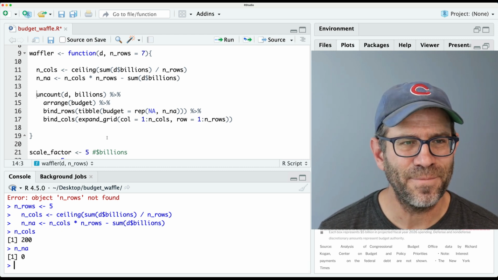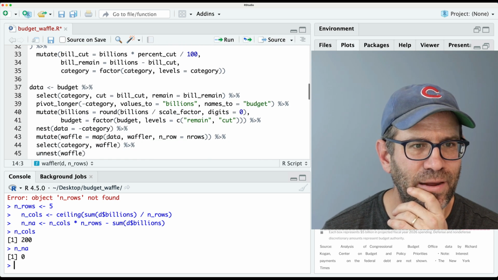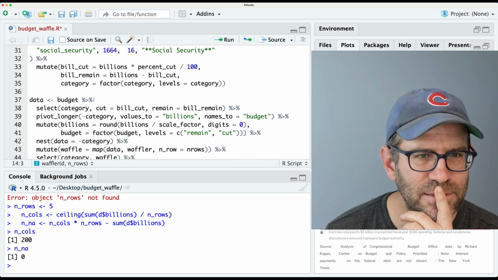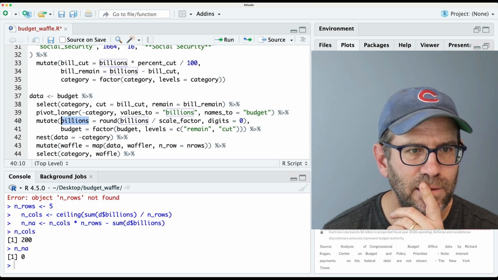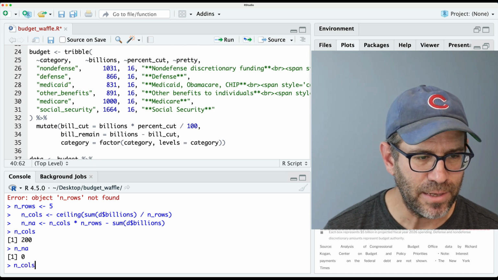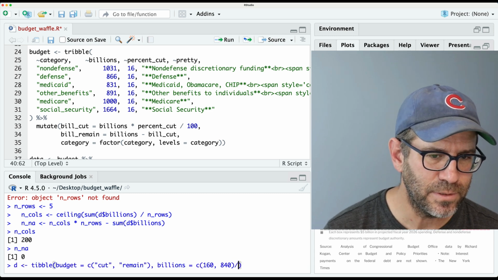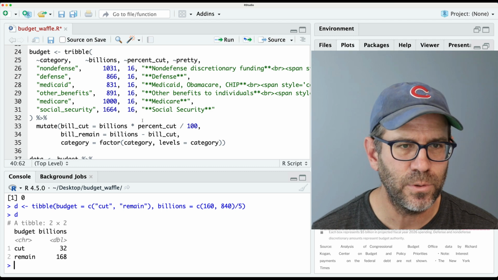And I think that's wrong because I don't think that divided by the 5 to get the scaling factor, right? Where do I do that scale factor? Oh, right here. Right? And so I need to divide in my D. Let's grab that D. All right, where were you, D? Here, and then we'll do this divided by 5. So we've got 32 and 168.